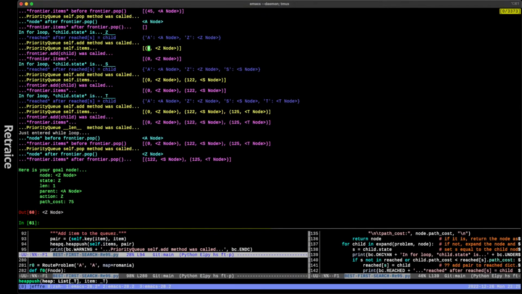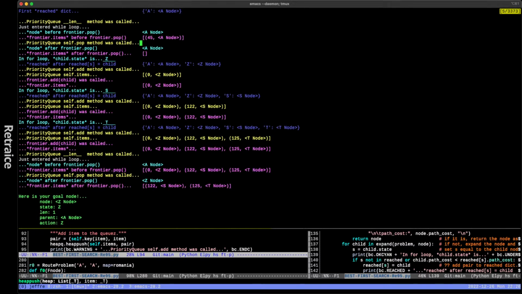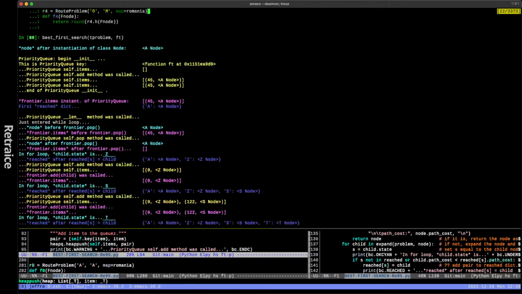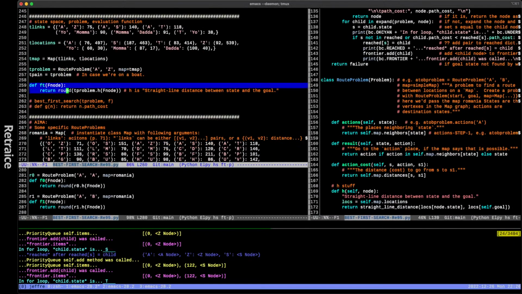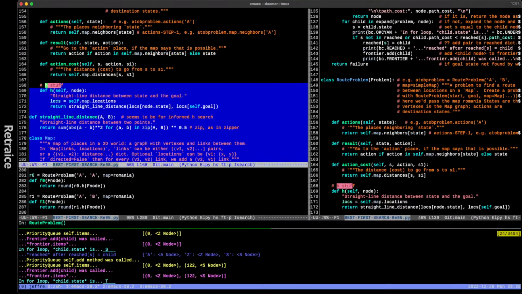Then you've got a pair. What does the pair look like? It looks like this. It's this tuple, this double, okay? The first number is the result of the f function, the evaluation function applied to the node, okay? And what I'm doing is I'm using def f(t), just returning the rounded version of the h method of it on the problem given the argument node. What is the h method?